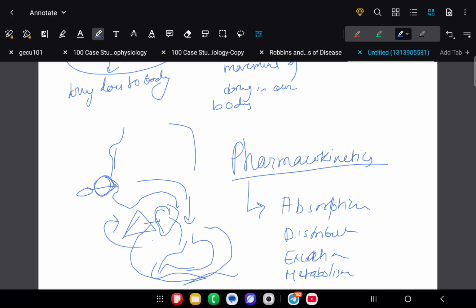So first of all, whenever the drug is taken, it is first absorbed, then distributed, then excreted, and before that it is metabolized in the body. These are the four steps in which pharmacokinetics is covered. It includes four steps: absorption, distribution, excretion, and metabolism.